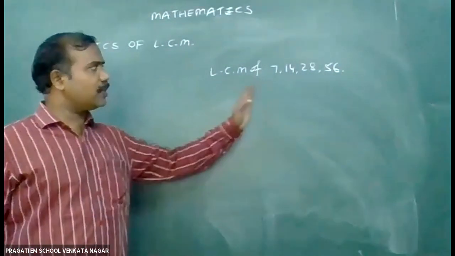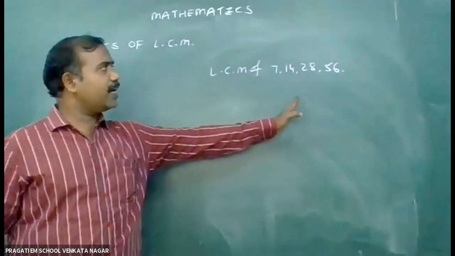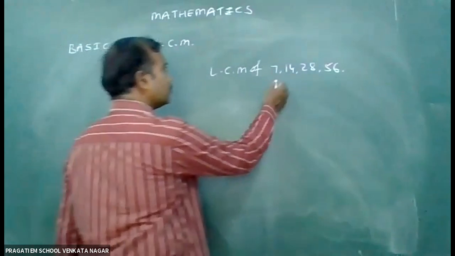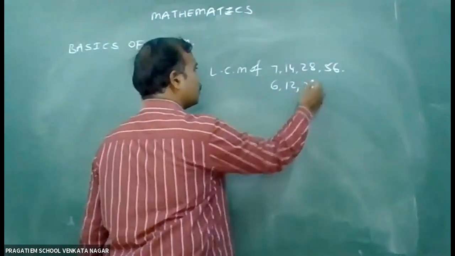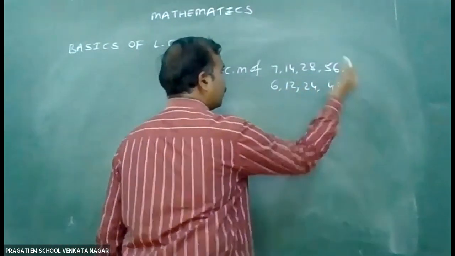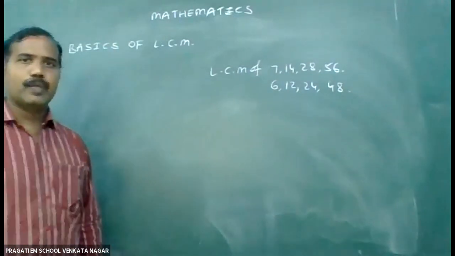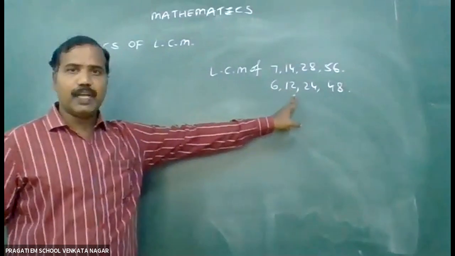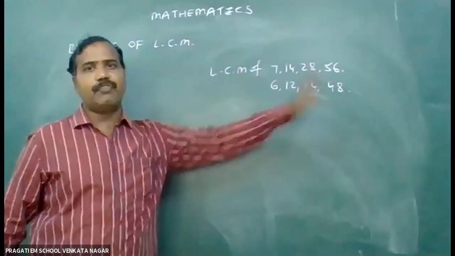What is the LCM of 7, 14, 28, 56? What is the LCM of 6, 12, 24 and 48?